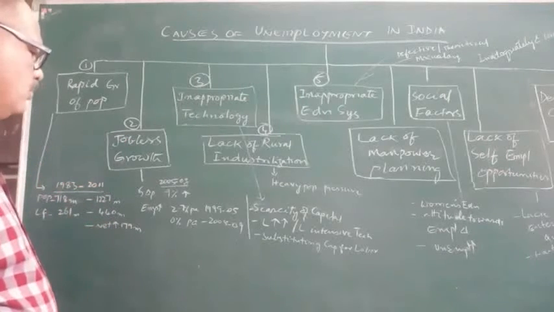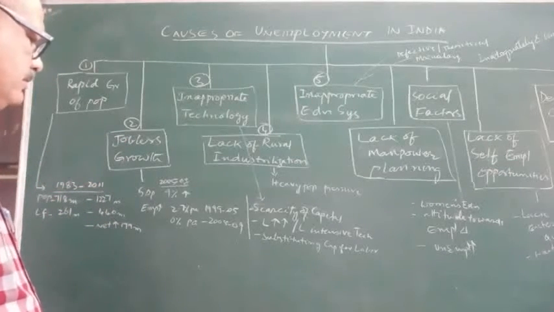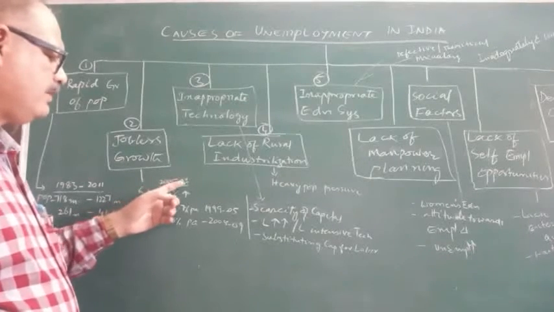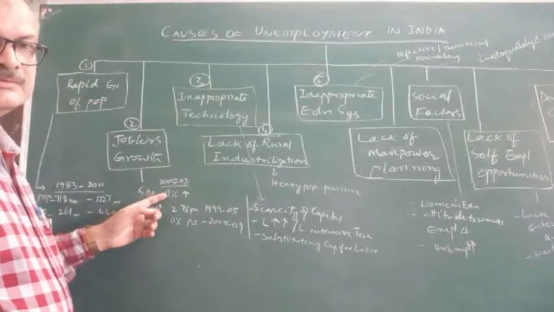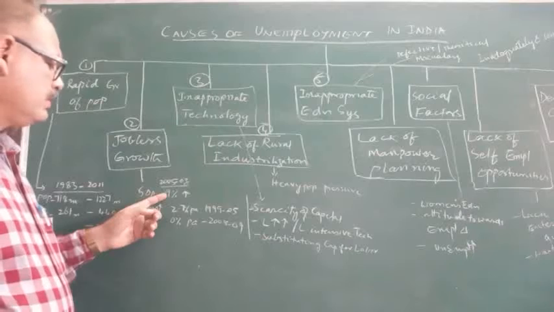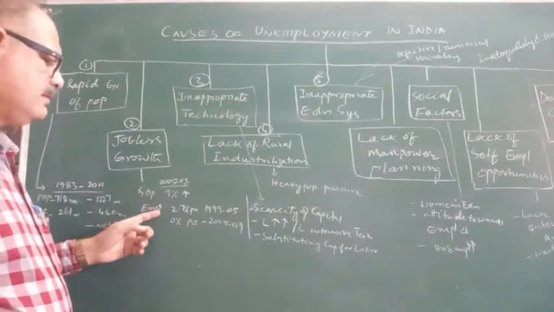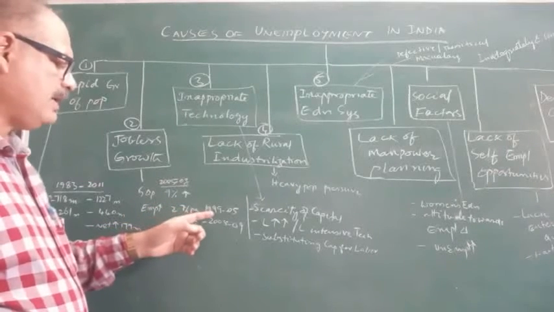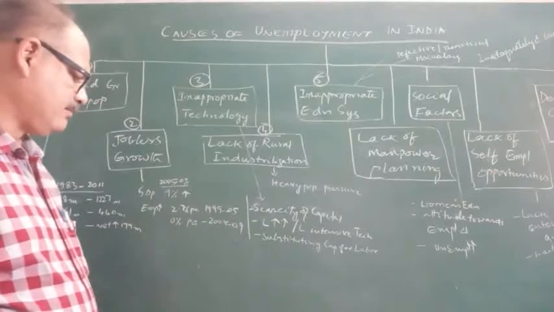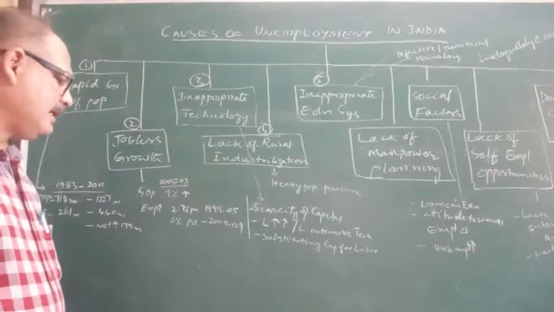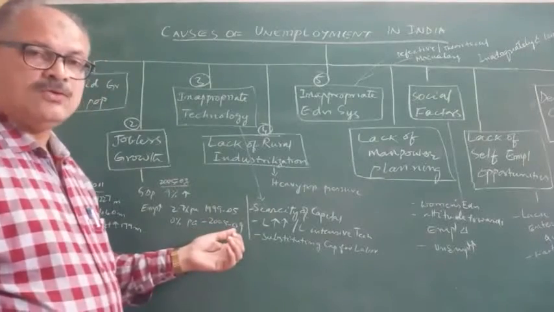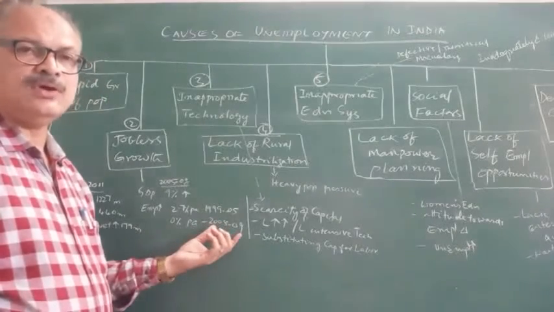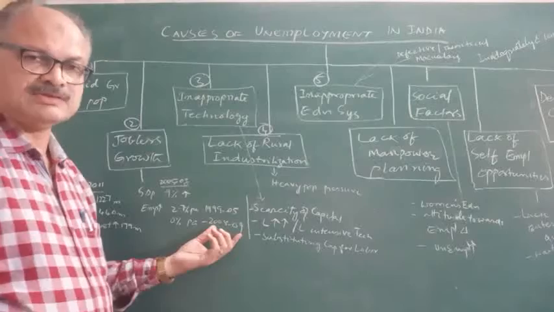Next one is jobless growth. This was a new trend. See, the GDP growth during the period 2005 to 2008 was 9%. Of course, it was very good, but the increase in employment was 2.7% per annum during the period 1999 to 2005. But the increase in employment from 2005 to 2009 was nil, 0%. So for these 5 years, there was no employment creation.